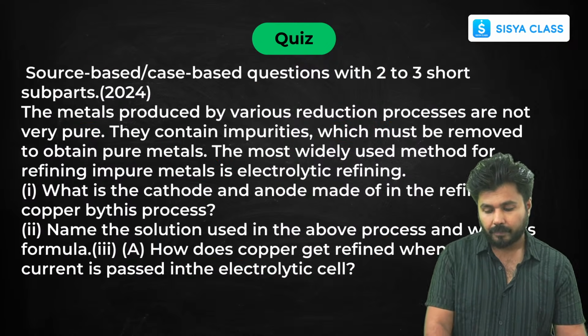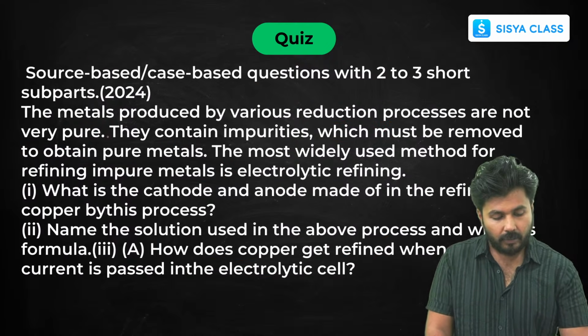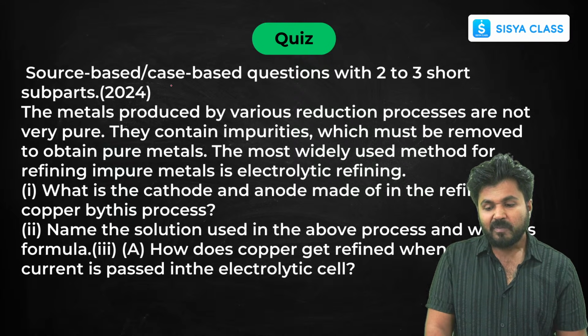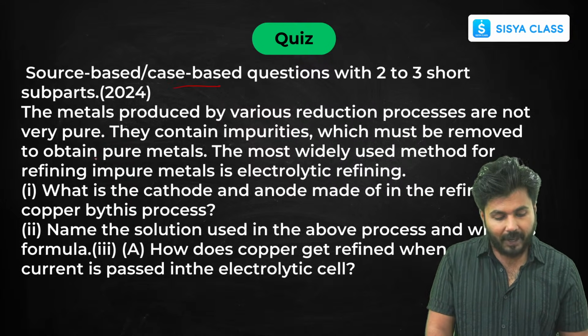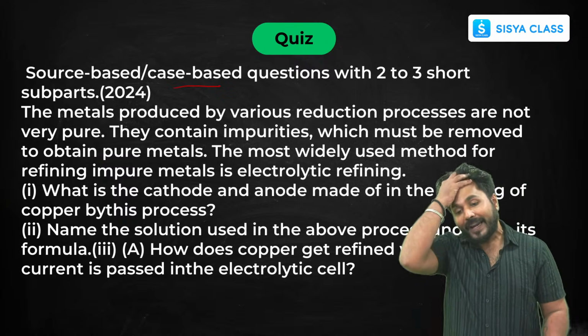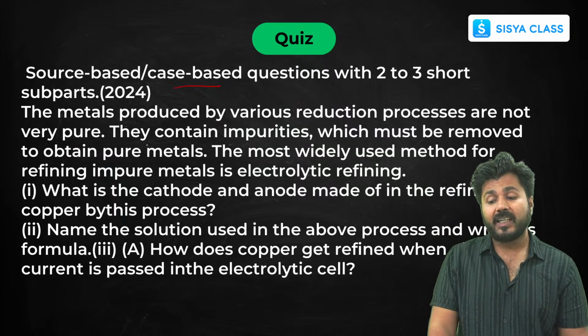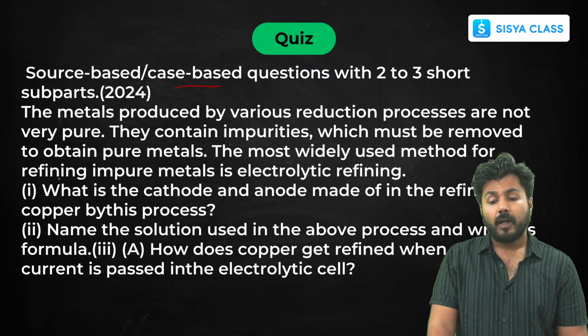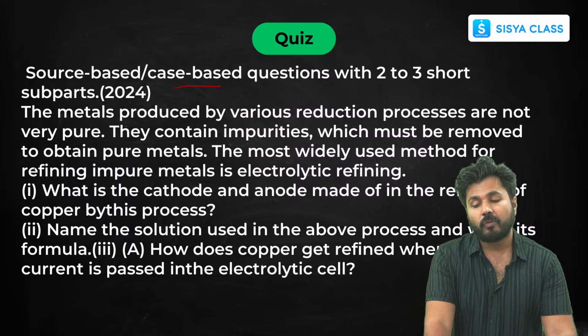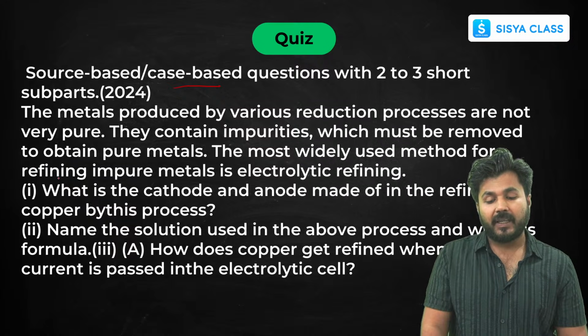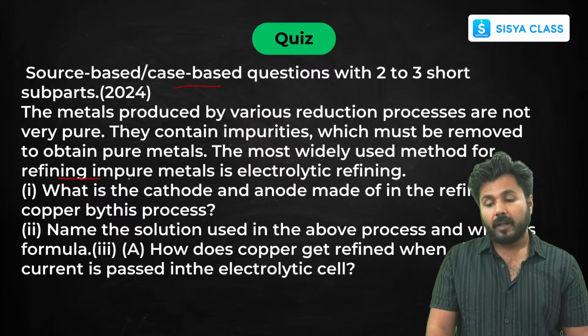Next, last few questions for this chapter. One source based question divided into 3 parts. Now the metals produced by various reduction processes are not pure. They contain impurities which must be removed to obtain pure metals. The most widely used method for refining impure metals is electrolytic refining.